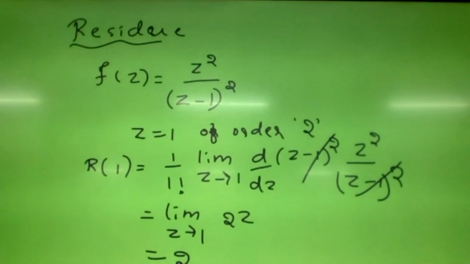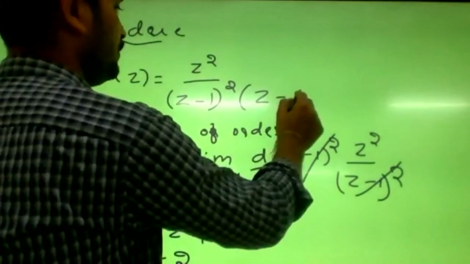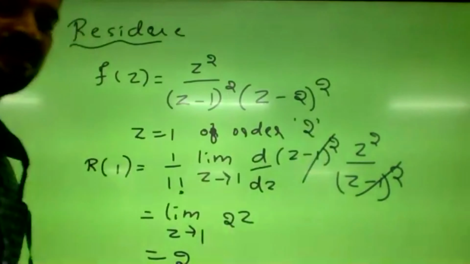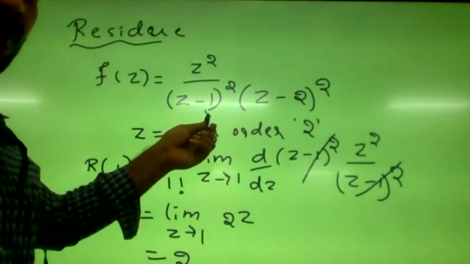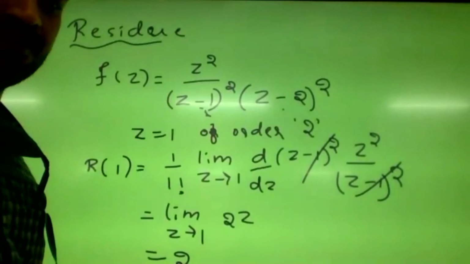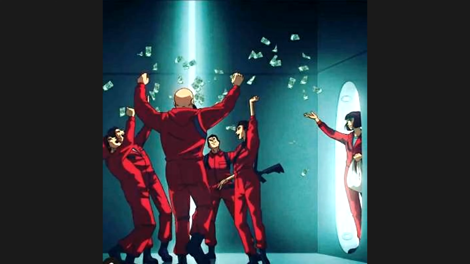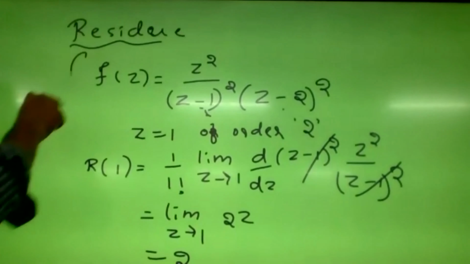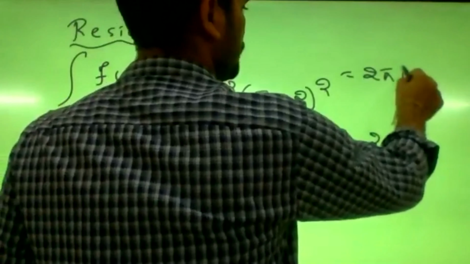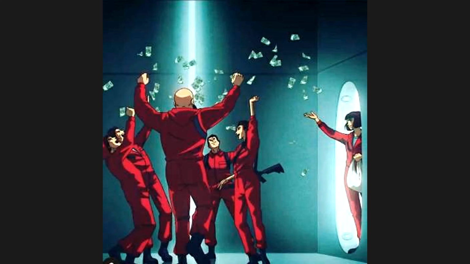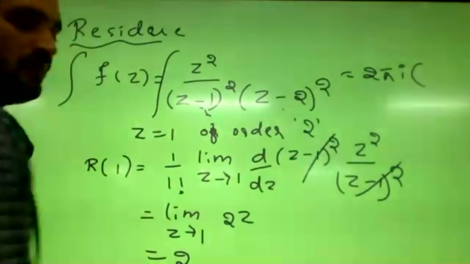Similarly, for a function like z minus 1 whole square into z minus 2 whole square, one residue is at z equals 1 and another at z equals 2. These are the two poles, and at both points you have to find the residue. Then, for the integral of f of z dz, you take 2 pi i into the sum of the residues.